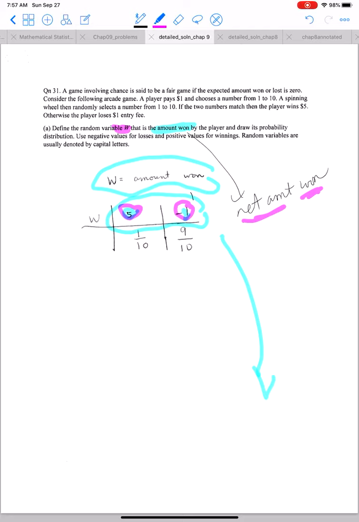Why is it 1/10? Because the spinning wheel randomly selects a number between 1 and 10, and if that number is equal to the number that you have chosen, then it becomes 1/10. So it's 1/10 and 9/10. The important thing in this question is the net amount won, not just the mere amount won.